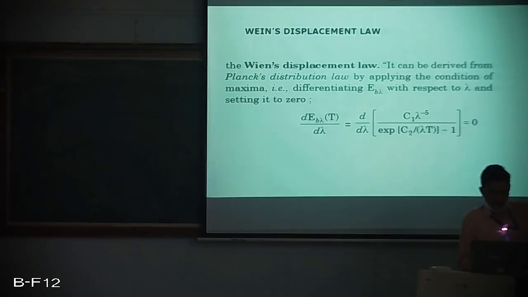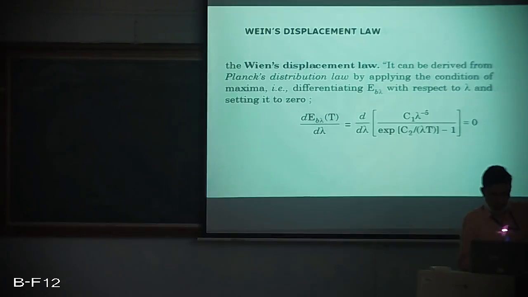The second one is Wien's displacement law, which tells us that by applying the condition of maxima, we are finding that if we differentiate the expression given by EB lambda with respect to lambda and equate it to 0, of course this is based on the principle of maxima, telling that whatever is the maximum value remains constant, and the first differential of a constant would be 0.